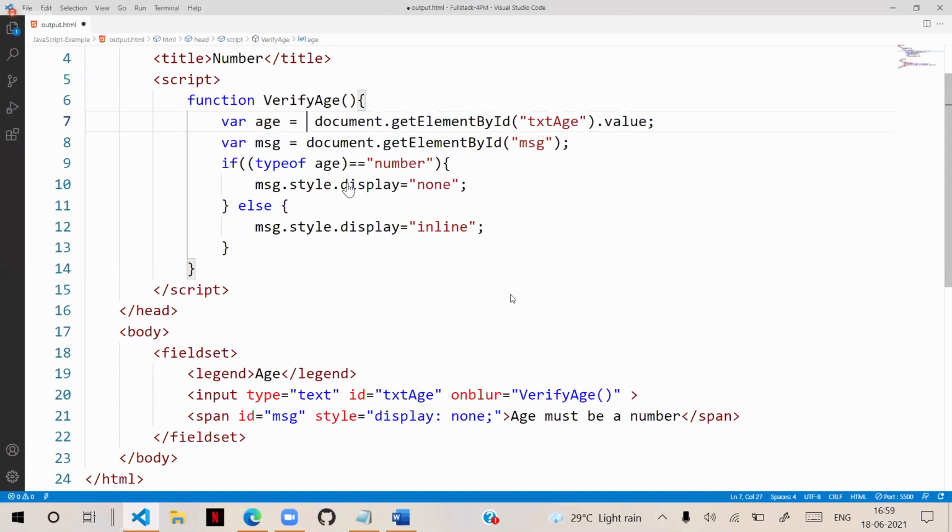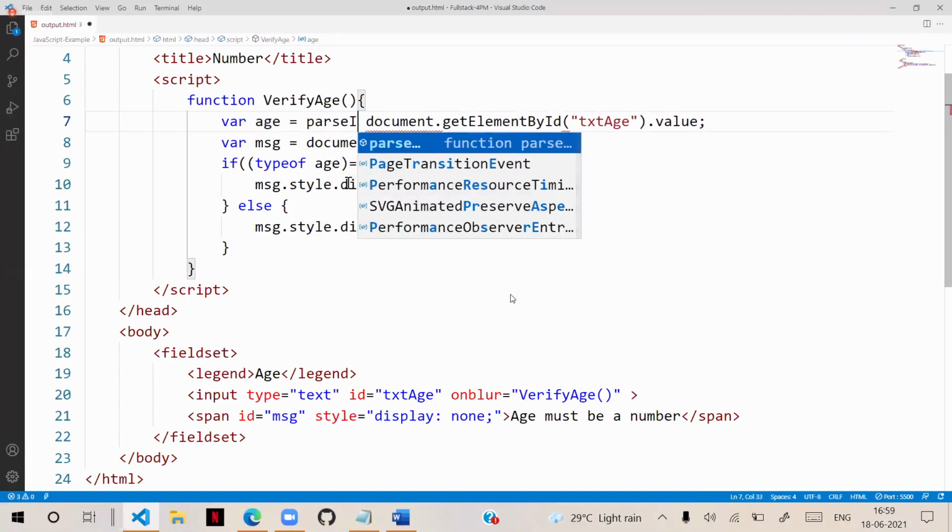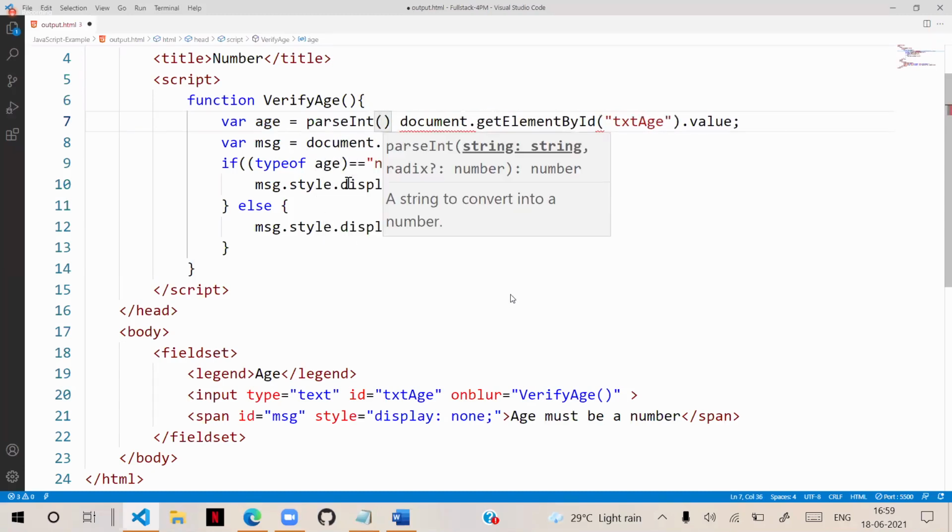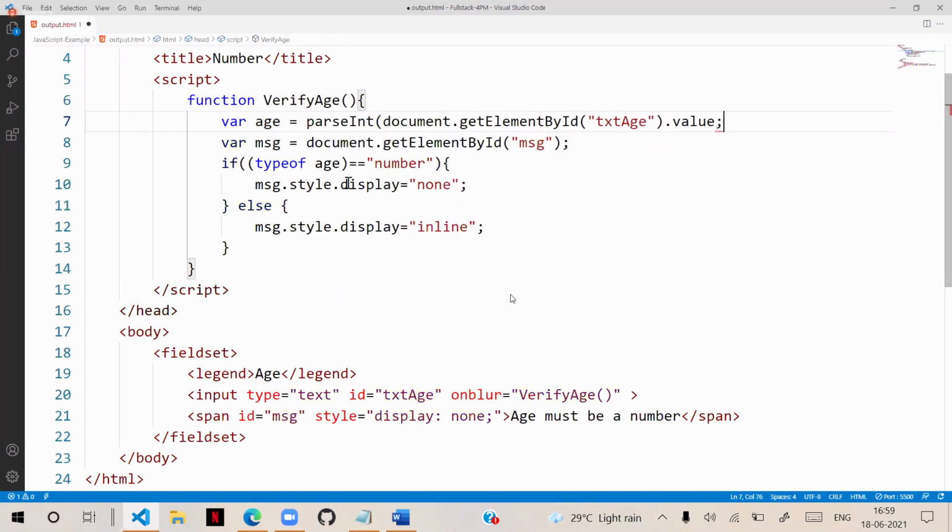We have to use parseInt on this particular value. Of course, after collecting into a variable we can convert later, but I am converting directly, while reading the value itself.